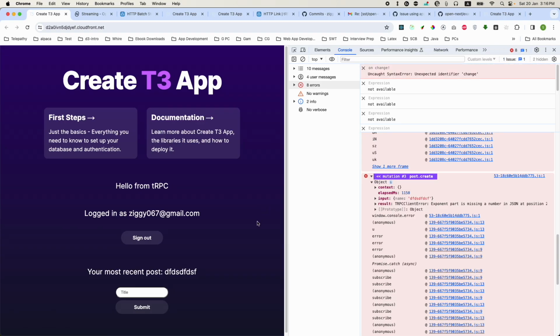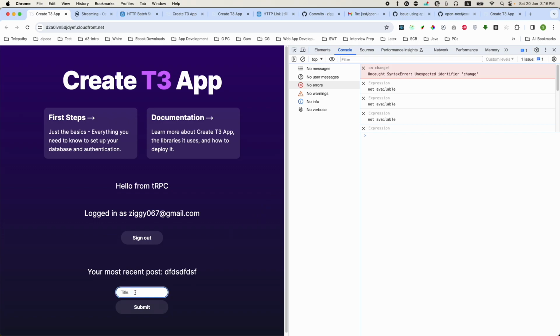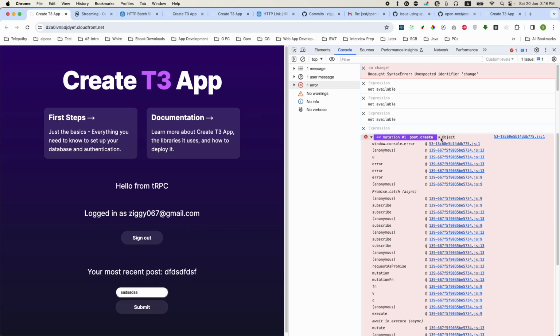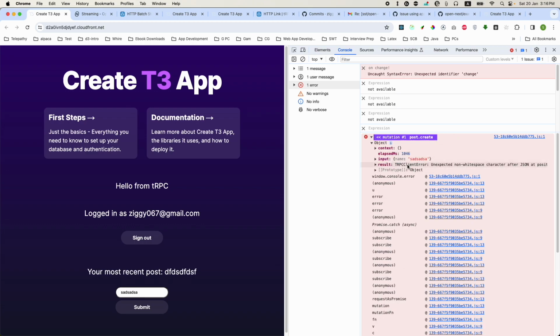Okay, so there's actually a problem with our deployed application right now, which is that the mutations are not working properly. A mutation is where we try to send some data to the API, to the Next.js API. And you can see that I'm getting this weird error, which is only happening when it's actually deployed on the server.